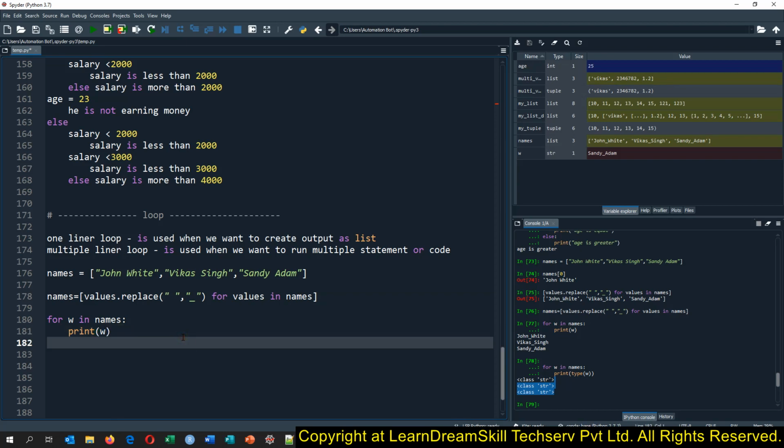Now suppose we are having one more requirement. Let me first tell you how we can create the list from this multi-liner loop.